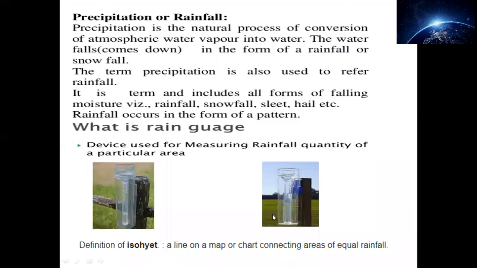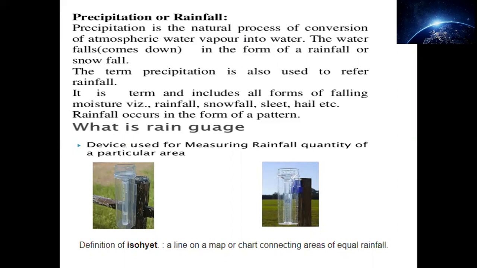Okay. Moving up to the next topic, precipitation or rainfall. Precipitation is actually a natural process of atmospheric water vapor being converted into water. Water vapor was formed with the process of evaporation. Now it will be converted back to water. The process is precipitation. Okay, be very sure about the topic. Precipitation is the natural process of conversion of atmospheric water vapor into water. The water falls down in the form of rainfall or snowfall.